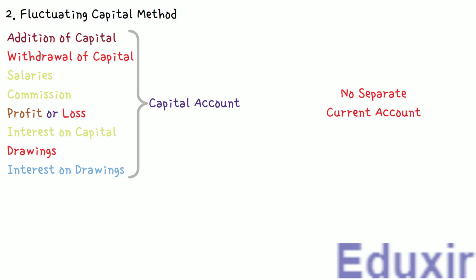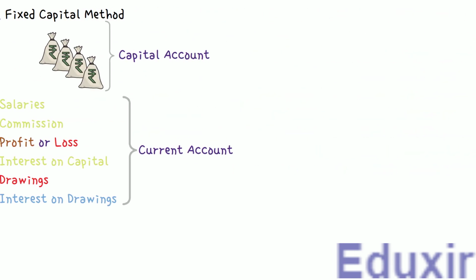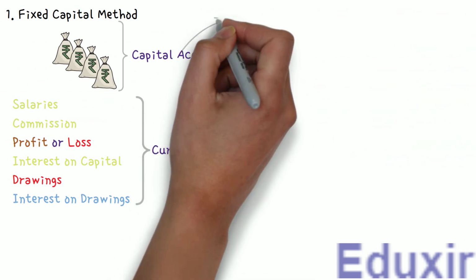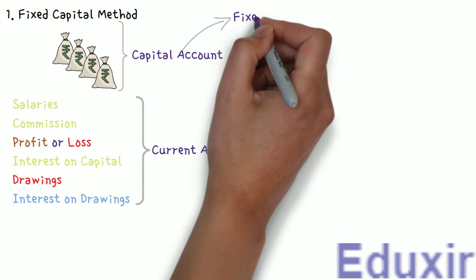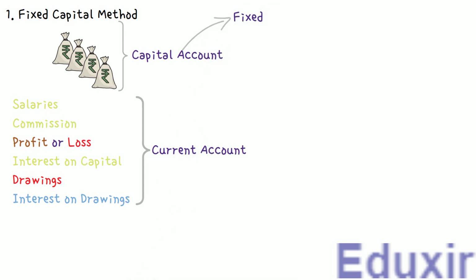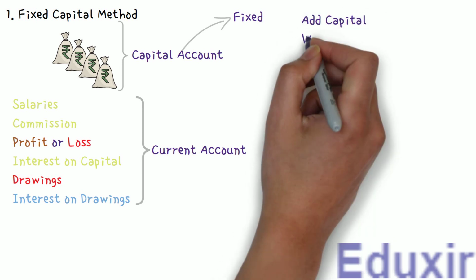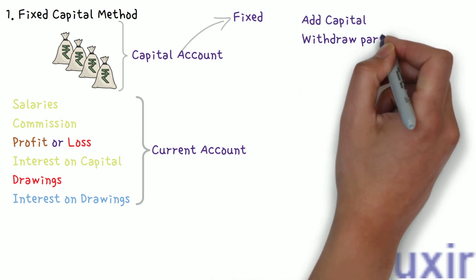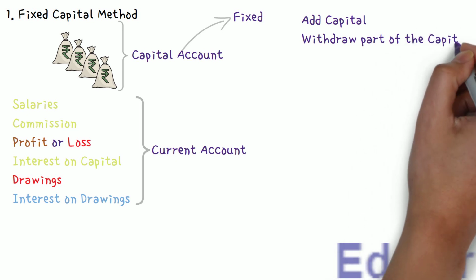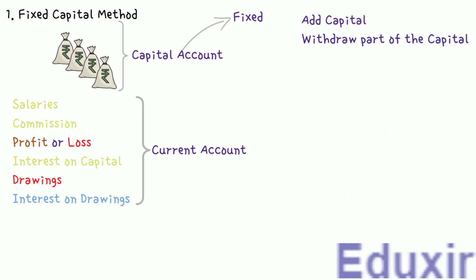Let us now discuss the fixed capital method in detail. In this method, the capital account will remain fixed. The only way the capital changes is either by adding additional capital or by withdrawing part of the capital, depending on the agreement among the partners. Note here that when I say withdrawing part of the capital, it is different from drawings. Here we are referring to permanent withdrawal of the capital itself.